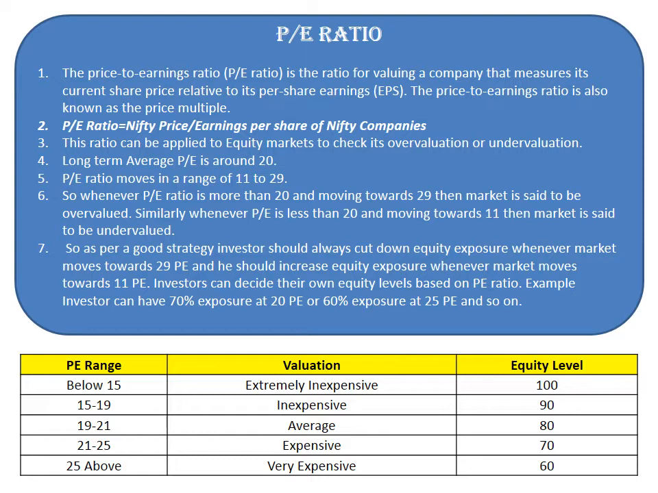So whenever P/E ratio is more than 20 and moving towards 29, then market is said to be overvalued. Similarly, whenever P/E is less than 20 and moving towards 11, then market is said to be undervalued. So as per a good strategy, investor should always cut down equity exposure whenever market moves towards 29 P/E, and he should increase equity exposure whenever market moves towards 11 P/E. Investors can decide their own equity levels based on P/E ratio. Example: investor can have 70% exposure at 20 P/E or 60% exposure at 25 P/E and so on.